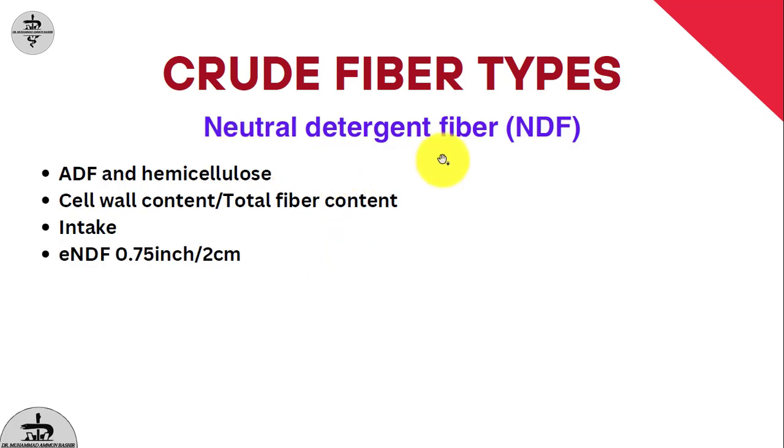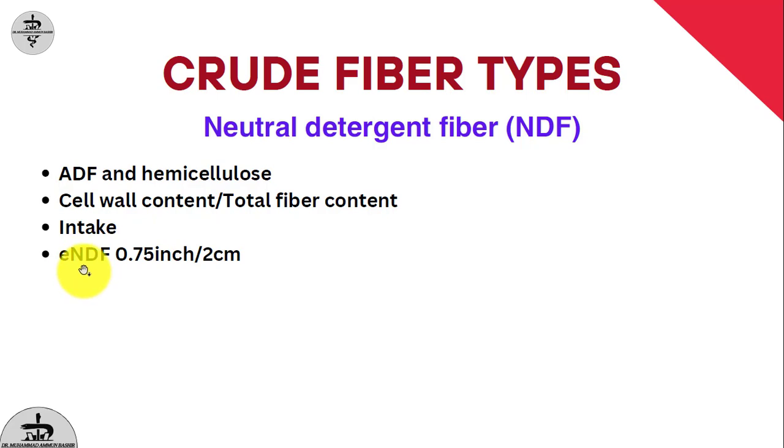The second one is neutral detergent fiber. Neutral detergent fiber is composed of ADF and hemicellulose. In other words, it is composed of cellulose, lignin and hemicellulose. If there is more neutral detergent fiber inside the cow feed, there will be less intake.